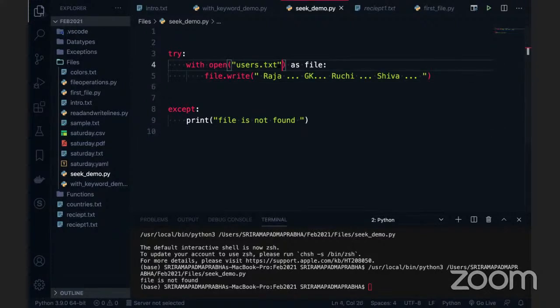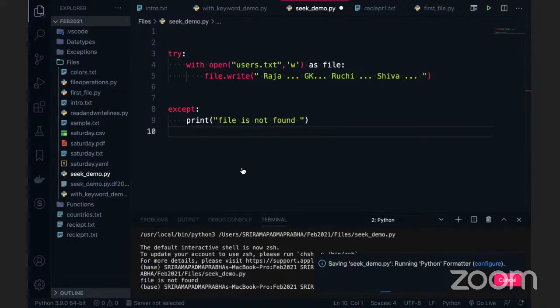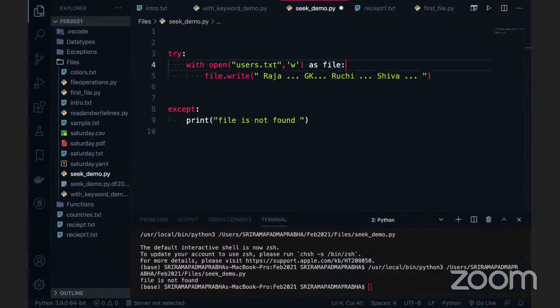So I want to create it now in W mode. I'm going to execute this code and the file will be created at the left side. Yeah, the file is created, right? Is it created or not, guys? It is taking so much time in my case. Just one second, it is taking time. I don't know, my system has slowed down a little.